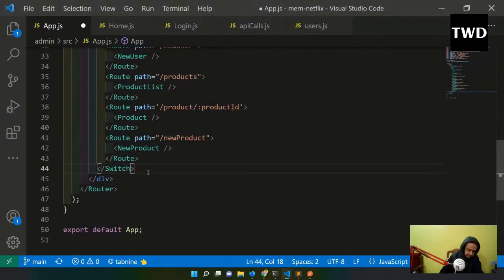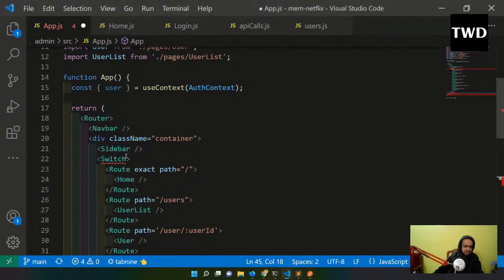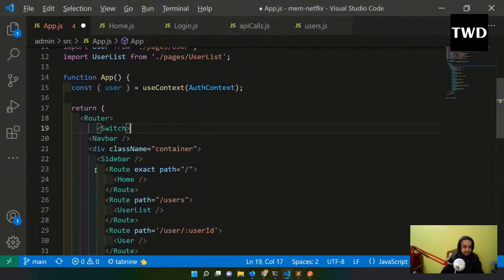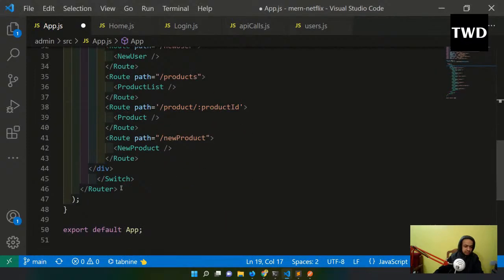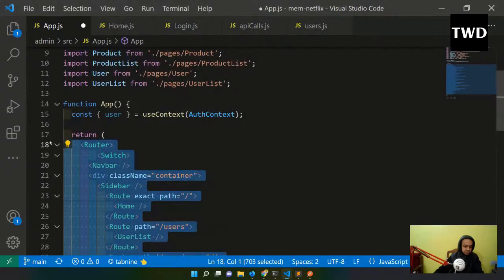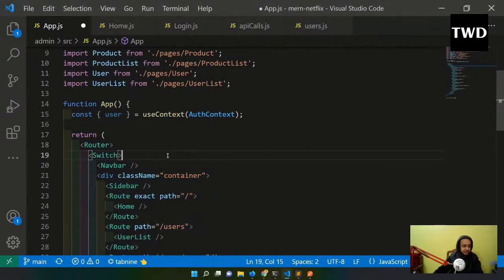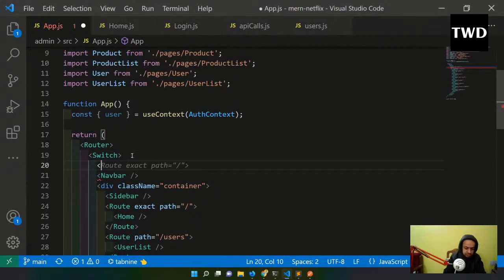So let me take it a bit down here, because I don't want to show anything if the user is not logged in, because this is very secret data. In the real app it's very secret, so I have to have this switch here. Okay, let me now Ctrl+Shift+P, format selection, switch is here. And then after that, the switch, I have this route.